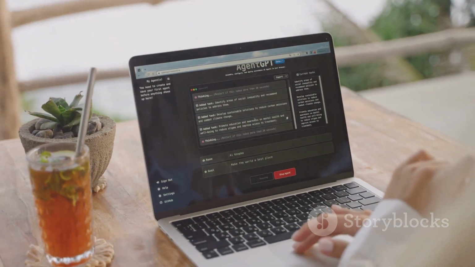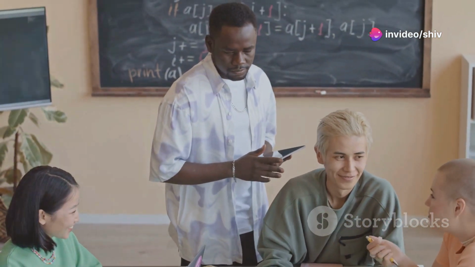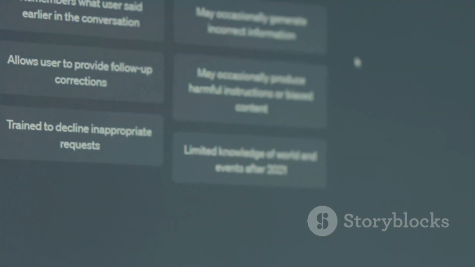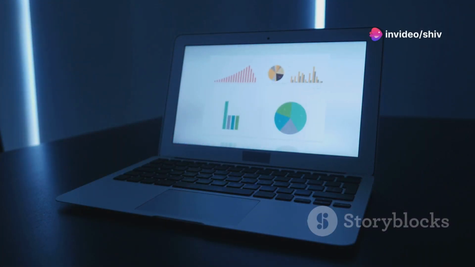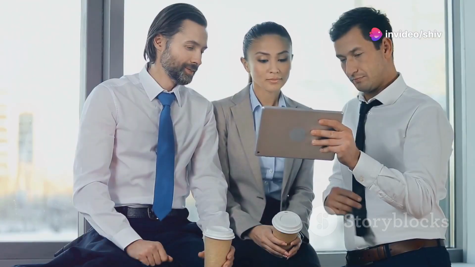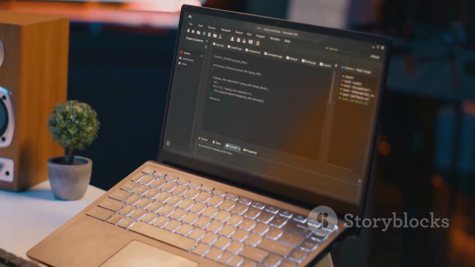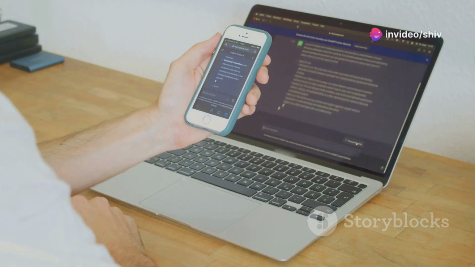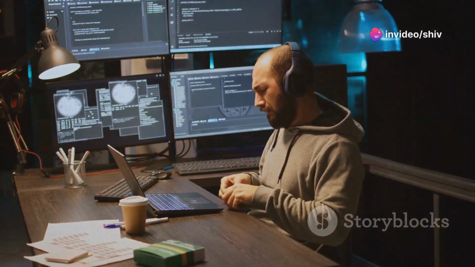Section 10. Choosing the right AI assistant for your needs. Selecting the ideal AI assistant for your machine learning project hinges on several factors. Project requirements. Different AI tools excel in various domains. Some are better at code generation, while others are more adept at data visualization or natural language processing. Understanding your project's specific needs is crucial. Technical expertise. The technical proficiency required to effectively use each tool varies. Some tools are more user-friendly, while others demand a deeper understanding of programming and machine learning concepts.